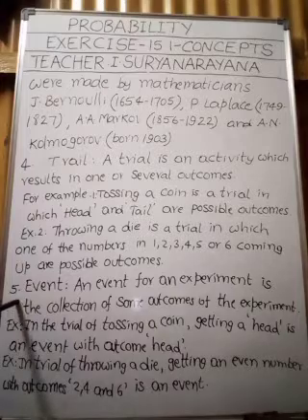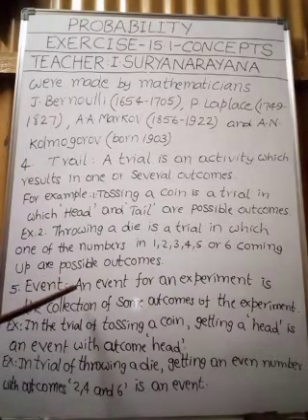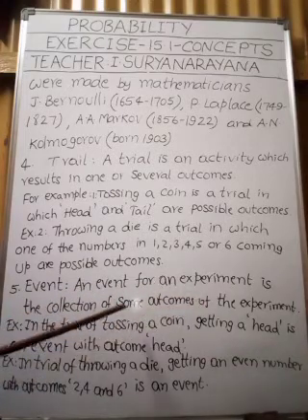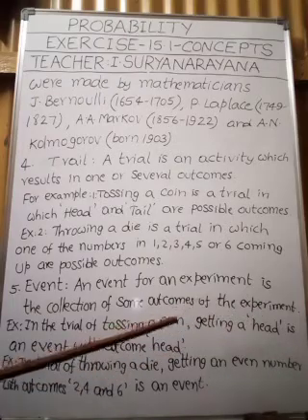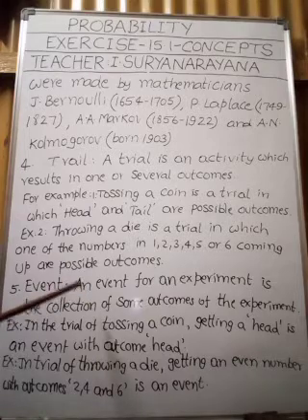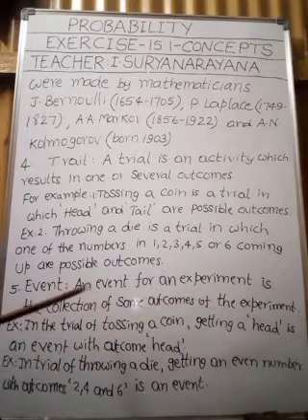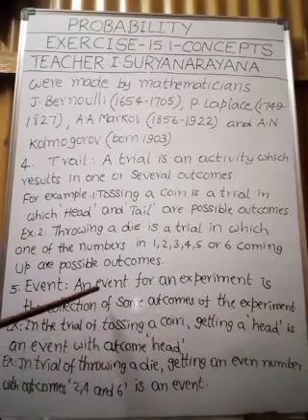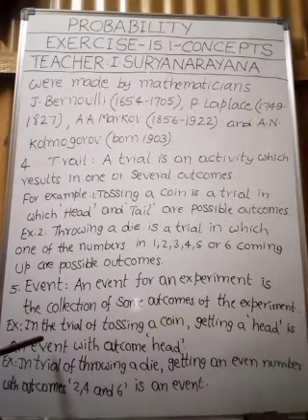Right. Now come to the fifth point, event. What is meant by an event? An event for an experiment is the collection of some outcomes of the experiment. Event. We are going to discuss event. The definition of event is: an event for an experiment is the collection of some outcomes of the experiment. To understand this definition of an event, let us take an example.